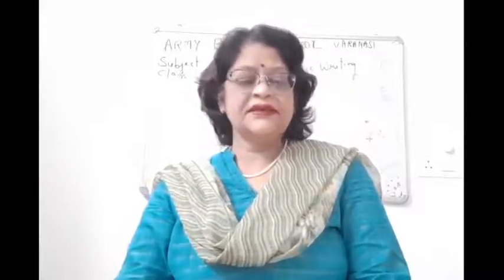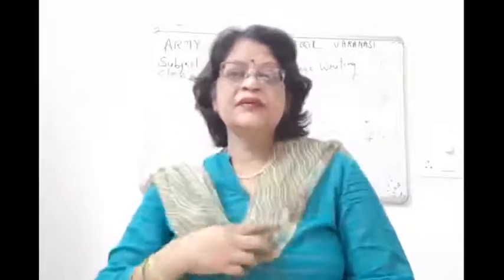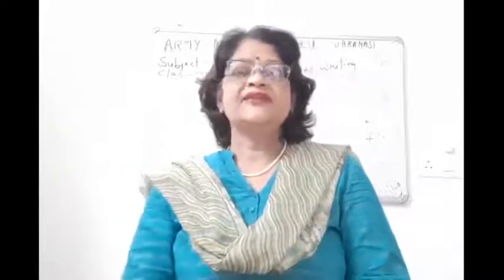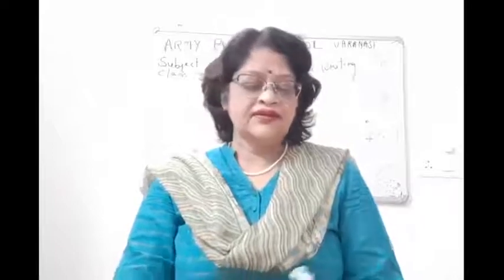Children, we are going to do the writing section, and I told you there are two types of writing section. What are the two types?